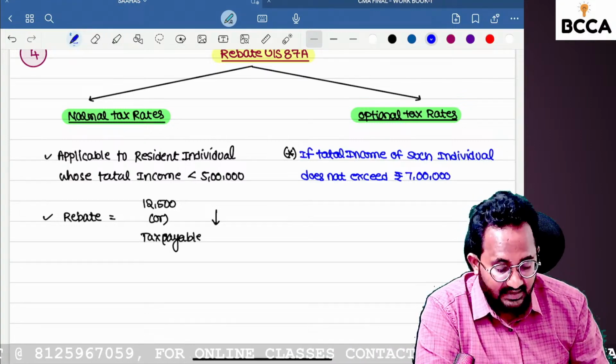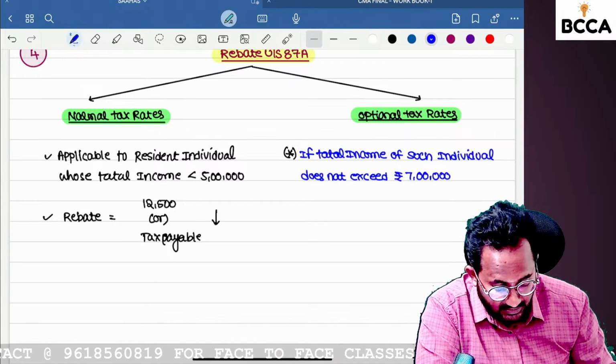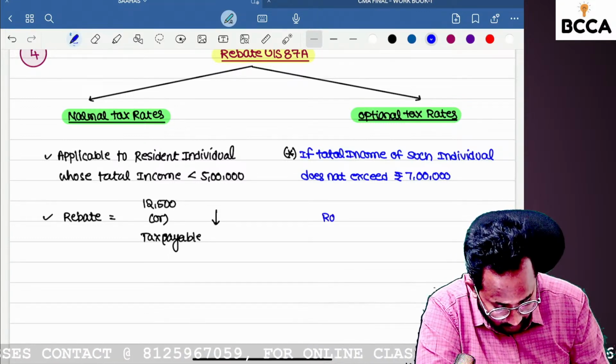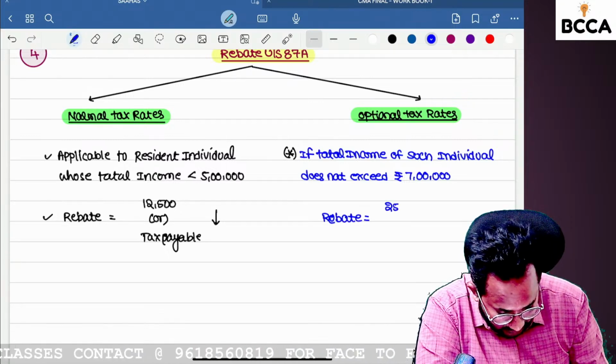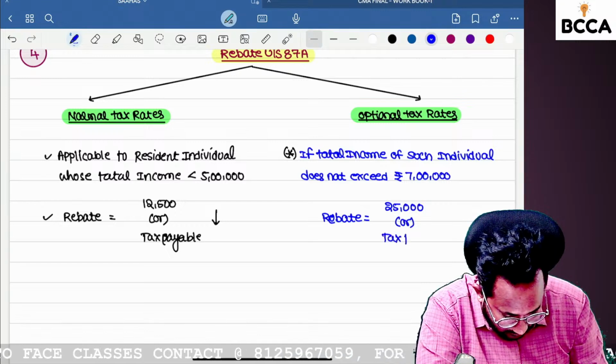But in the optional tax rate, if your total income does not exceed 7 lakh, the rebate concept is applicable. You will get 25,000 or tax payable, whichever is lower.